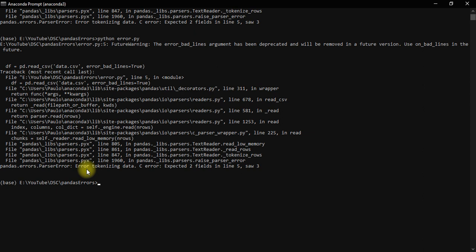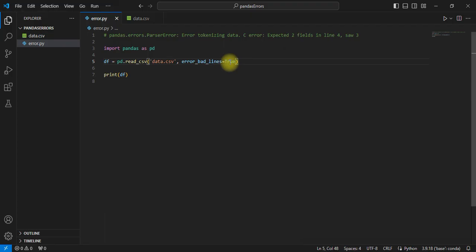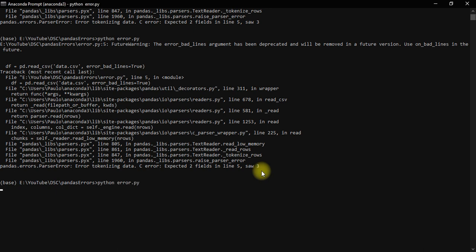It's going to give you the error to show you that there were fields where the separators weren't matching. To do away with the error, that is to skip the bad lines from our file, you can pass in the value as False. It's going to skip those bad lines, but it will show the bad lines that were skipped while reading the file.